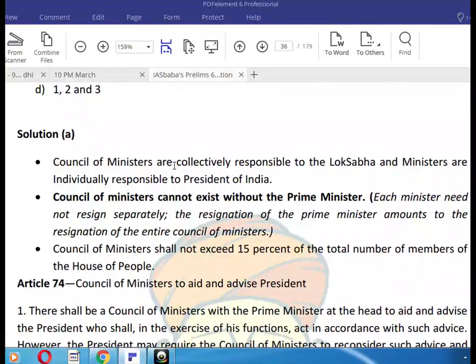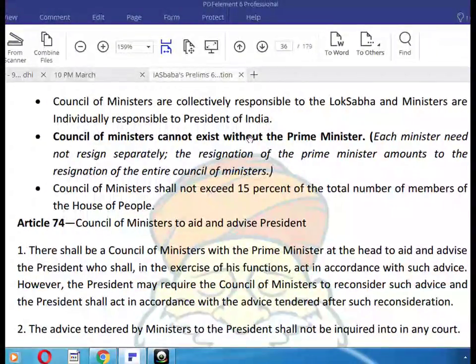The Council of Ministers is collectively responsible to the Lok Sabha, while ministers are individually responsible to the President of India. Council of Ministers cannot exist without the Prime Minister. Each minister need not resign separately. The resignation of the Prime Minister amounts to the resignation of the entire Council of Ministers. The Council of Ministers shall not exceed 15% of the total members of the House of the People.